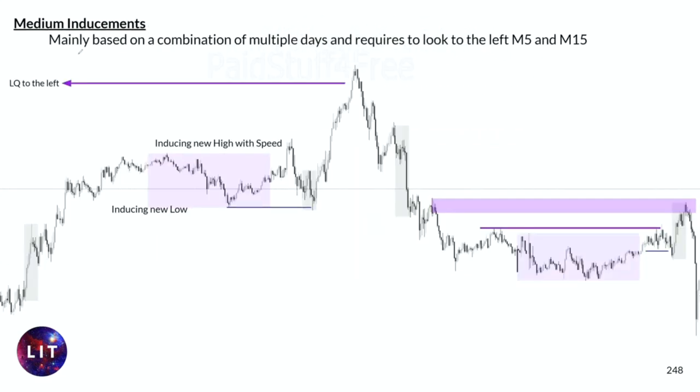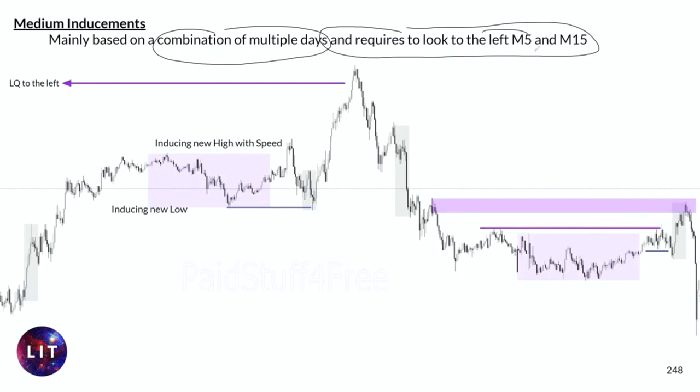Medium inducements are mainly based on a combination of multiple days, right? And it requires looking to the left, can be the M5 and also the M15, or of course just a previous day structure. So the moment you look to the left and see something like a structure point in here that is way more to the left, even more than yesterday's structure, that is immediately called a medium inducement, because this actually induces multiple time frames and also multiple days' liquidity.